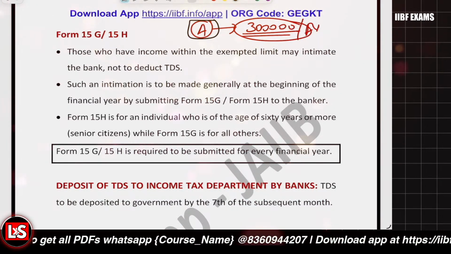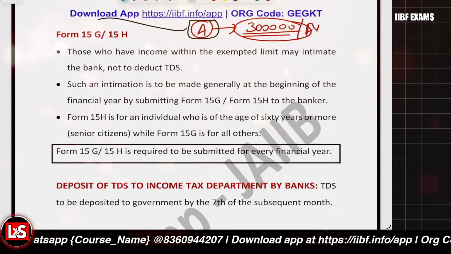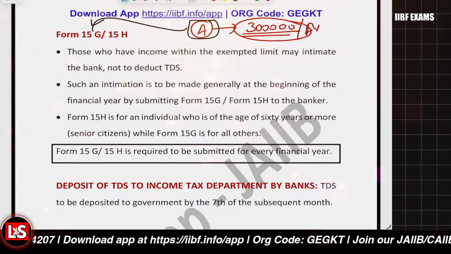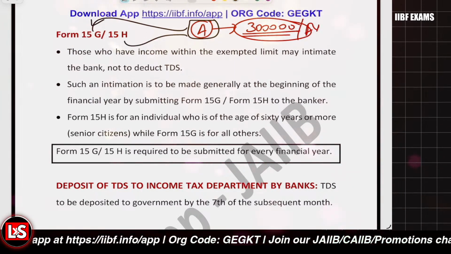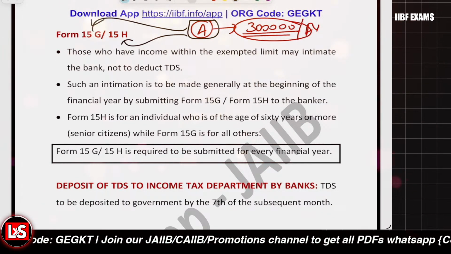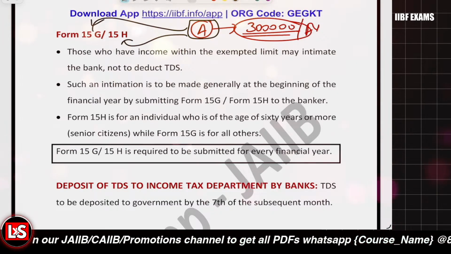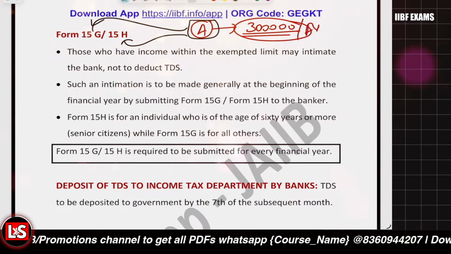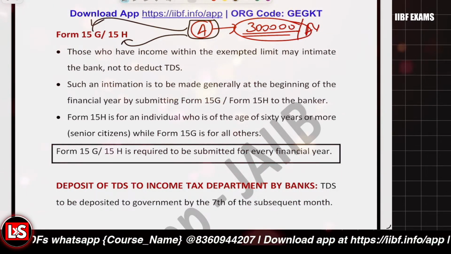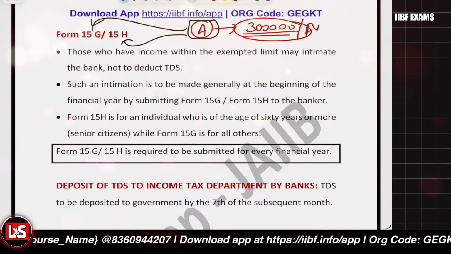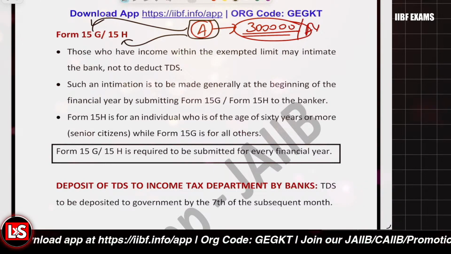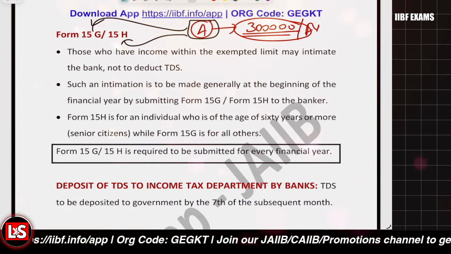Now, if person A is aged below 60, he or she can submit Form 15G. But if person A is aged 60 or above, then they have to submit Form 15H. It's just like telling the bank that our total income is below the taxable limit, and hence TDS should not be deducted from our interest earned, even if it crosses a threshold. The threshold is 40,000 for persons who are not senior citizens, and if the person is a senior citizen, then the threshold is 50,000. Clear?